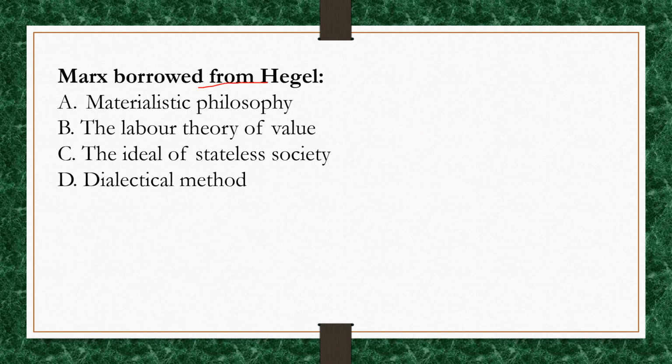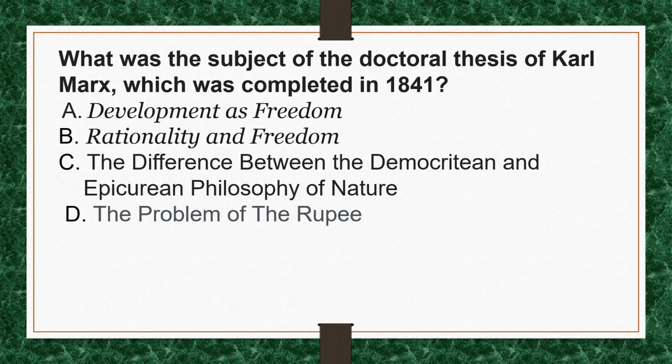Marx borrowed the dialectical method from Hegel. The dialectical method of Hegel was borrowed by Marx. Now the question is, what was the subject of the doctoral thesis of Karl Marx, which was completed in 1841? This type of question is often asked for examining the in-depth knowledge of the candidate about the topic. The correct option for this question is option C, the difference between the Democritean and Epicurean philosophy of nature.